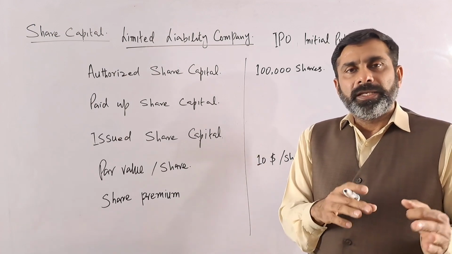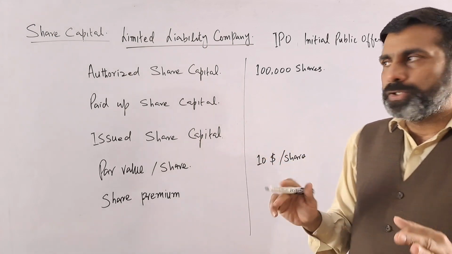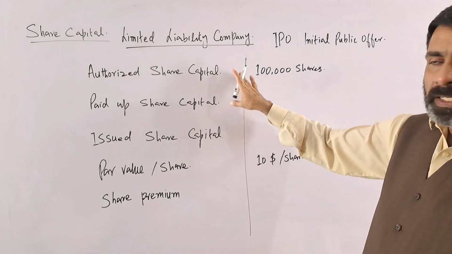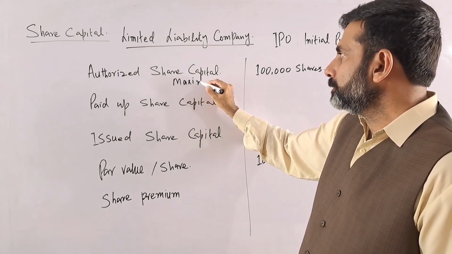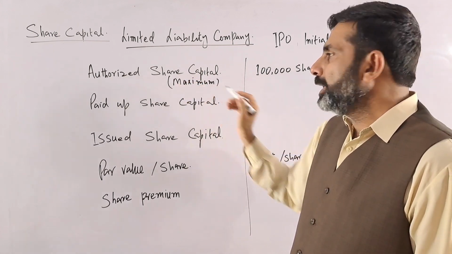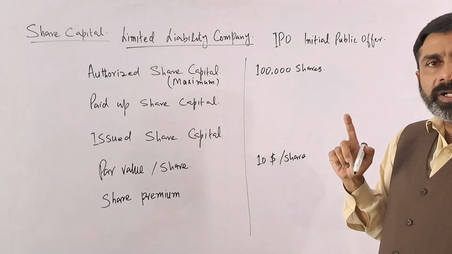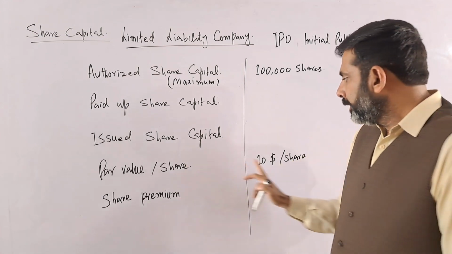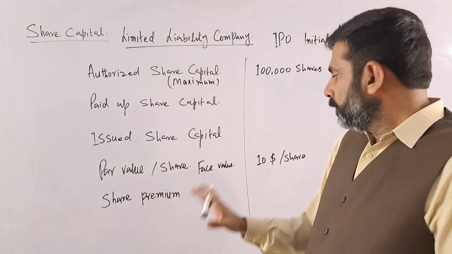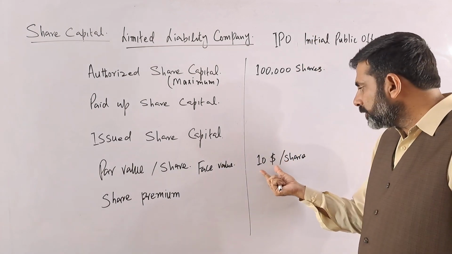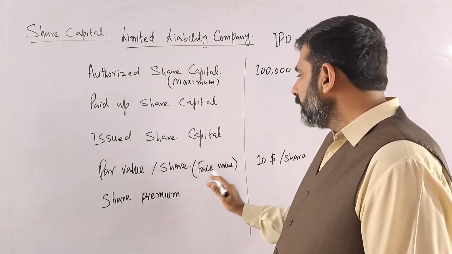It can be issued at the start or it can be issued later, but the maximum number of shares they can issue is the authorized share capital. So this is the maximum. The company cannot issue more than 100,000 shares, and one share value will be $10. That is called the par value, also called the face value.